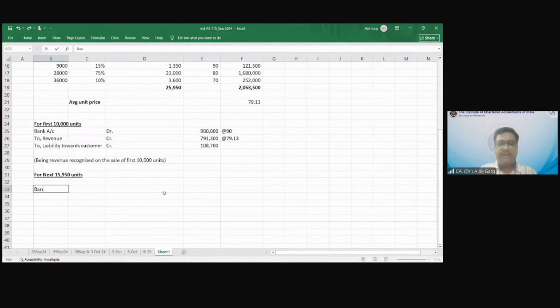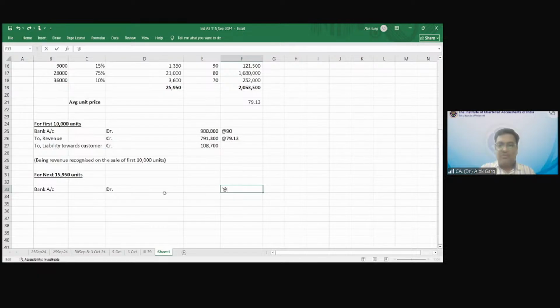Bank account will be debited. So bank account will be debited by how much? At the rate of 80 rupees. Very good. Now the eligible amount is 80 rupees, right?